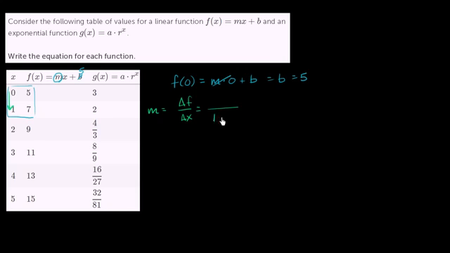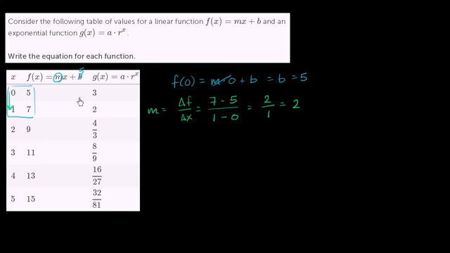So we finish at 1, we started at 0, and f of x finishes at 7 and started at 5. So when x is 1, f of x is 7. When x is 0, f of x is 5. And we get a change in our function of 2 when x changes by 1. So our m is equal to 2. And you see that when x increases by 1, our function increases by 2.